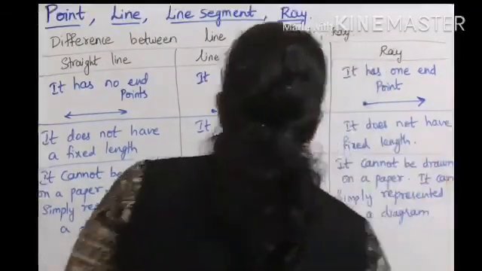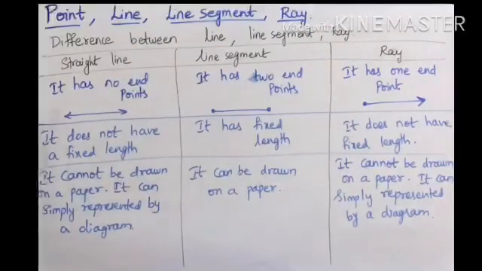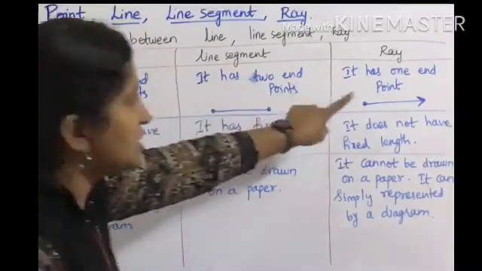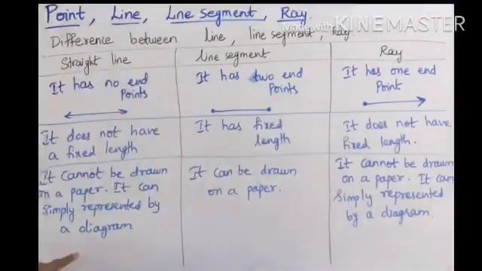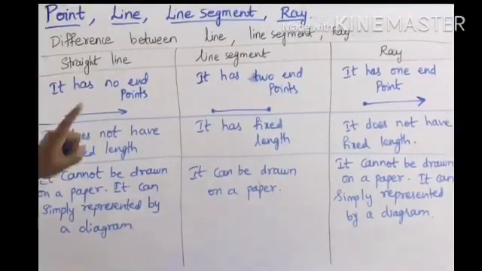like this. If you observe, the points of straight line and ray are the same, except one. This line has no end points, but ray has one end point, and it does not have fixed length. It cannot be drawn on a paper. So these are the differences between the line segment and ray.